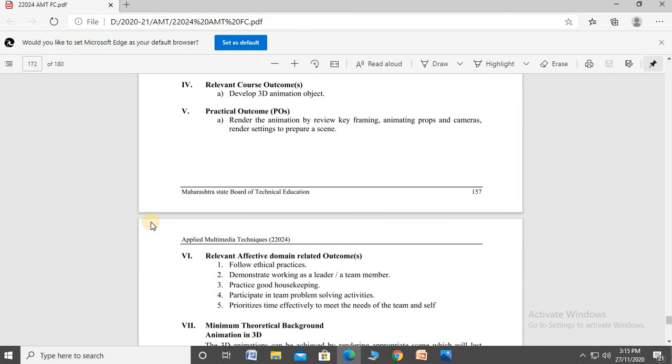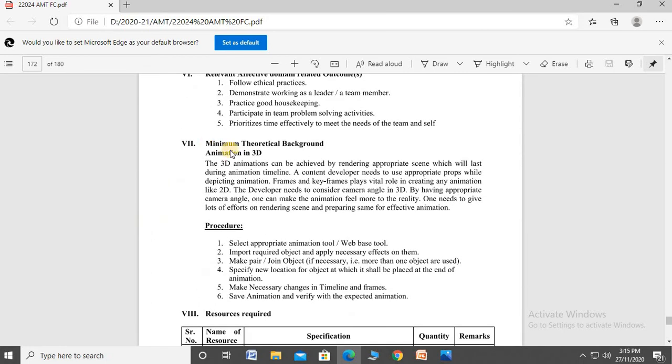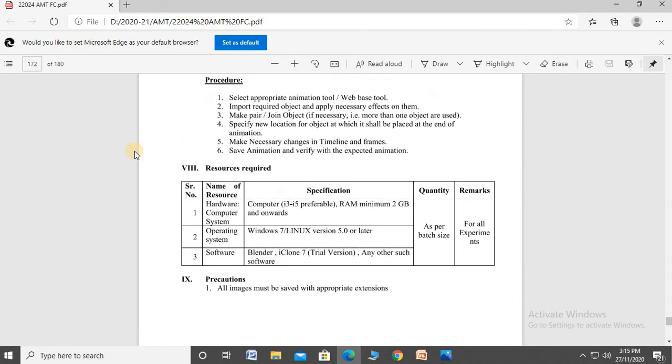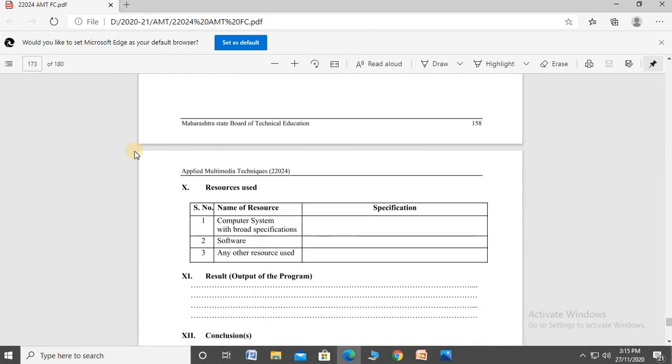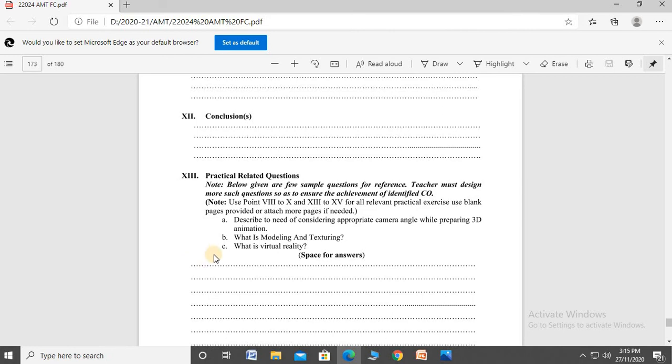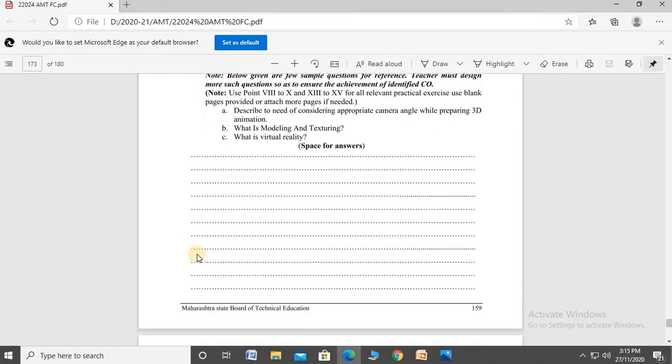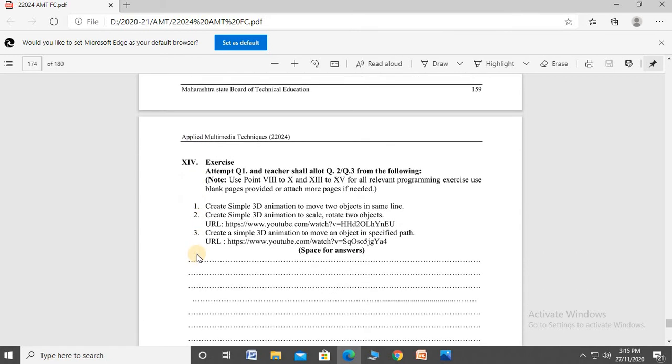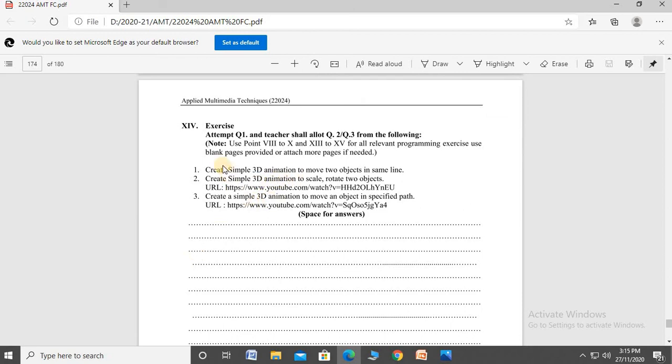So for that, the minimum theoretical background, table, result, conclusion. These are the theory questions. Practical related question, extra questions are given in a PPT. In exercise question, 3 questions are there. In that first question, create the simple 3D animation to move the 2 objects in a same line. In that, create the path and move the object.